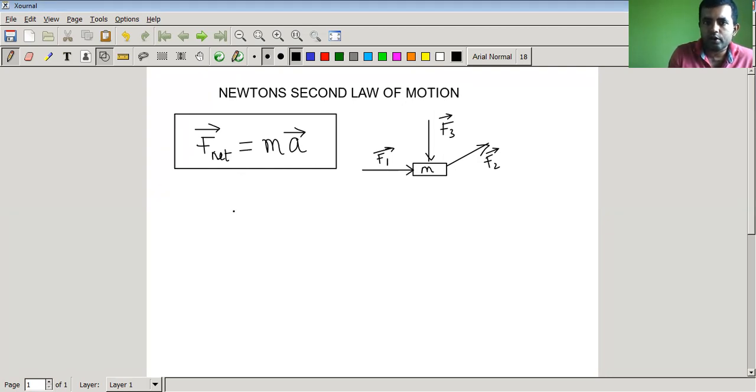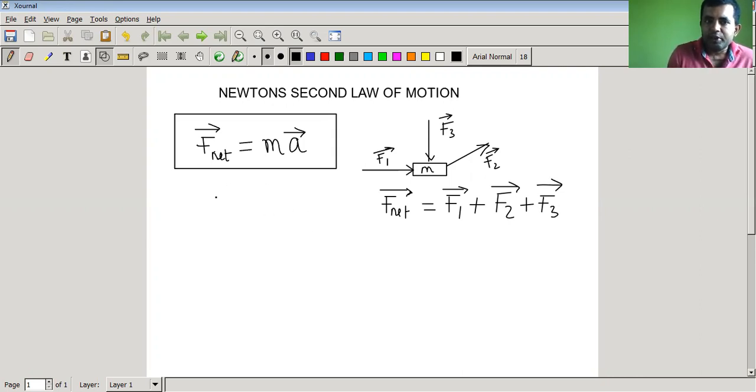Here, what is important, you have to understand that net force is the vector sum of all the forces acting. So right now, in vector terms, in this case, the net force will be equal to F1 plus F2 plus F3.